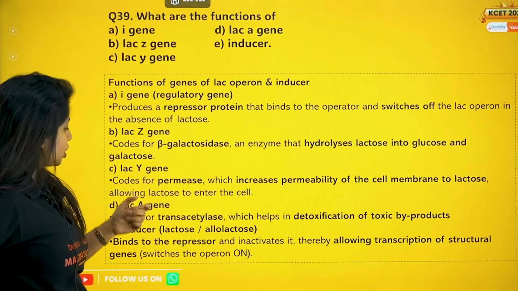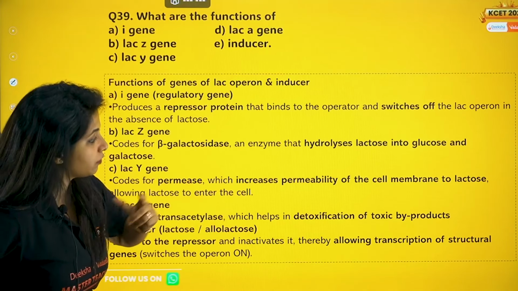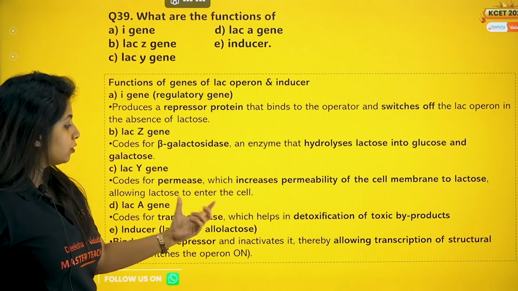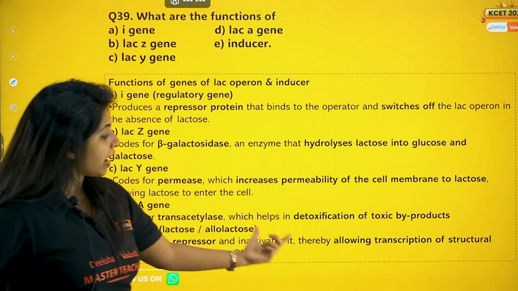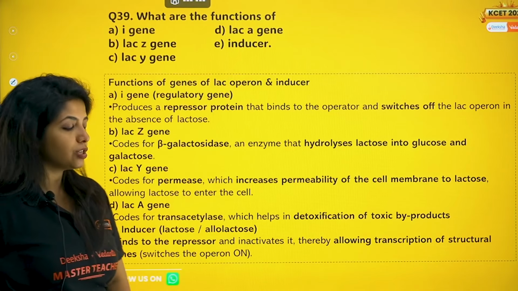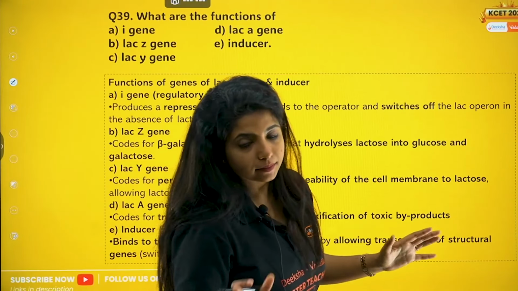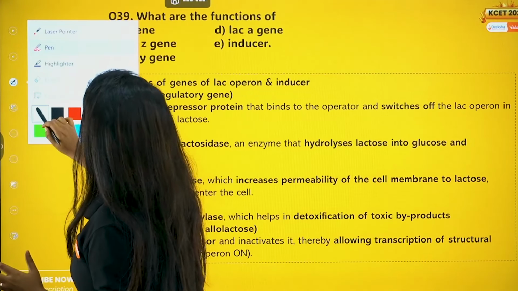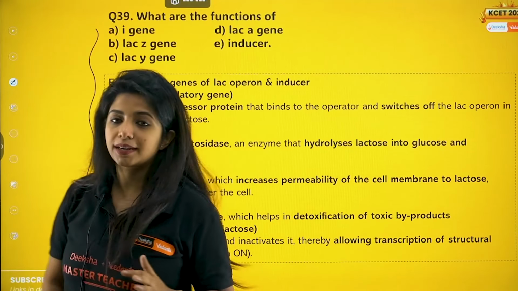LAC-A gene codes for transacetylase, which helps in detoxification of toxic byproducts which are being formed. Inducer is allolactose or lactose, binds to the repressor and inactivates it, thereby allowing transcription of the structural genes, switches the operon on. This is the funda. Okay, so this is the funda. You need to remember it.